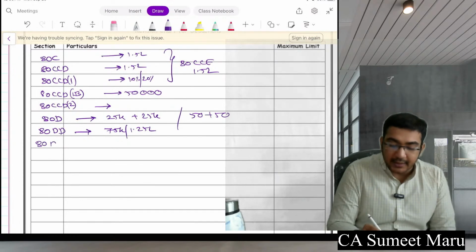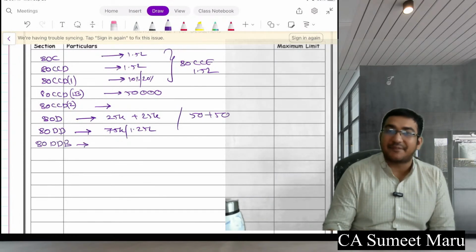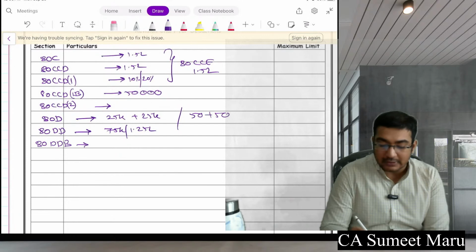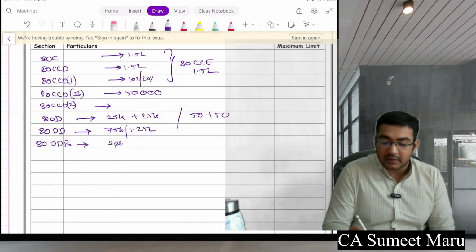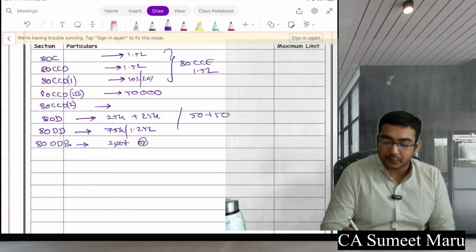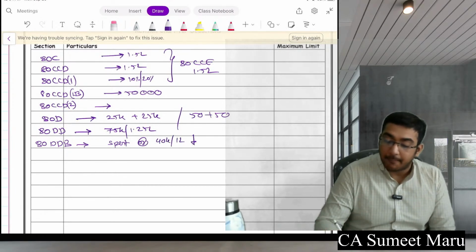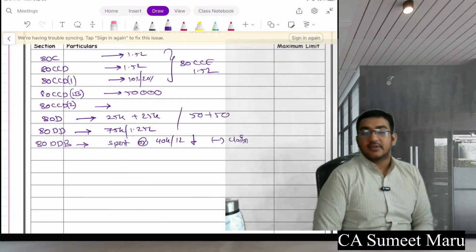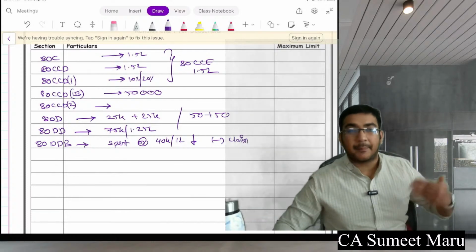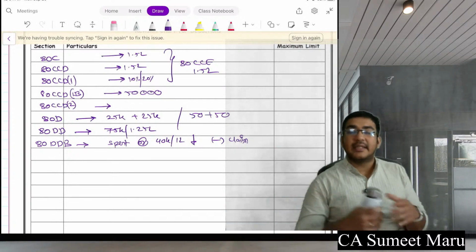Next we have seen 80DDB, which is for specified disease. So it is your amount spent or 40k or 1 lakh, whichever is lower, minus claim if received, right? So these are all the sections. I'm repeating a number of times so it's easier for you to remember.